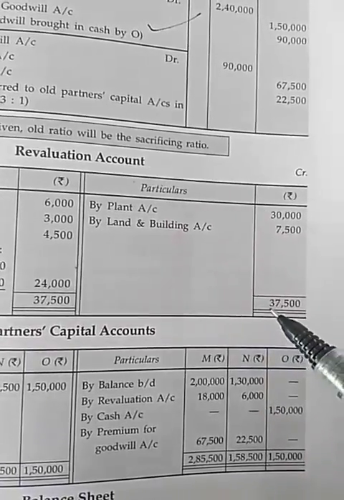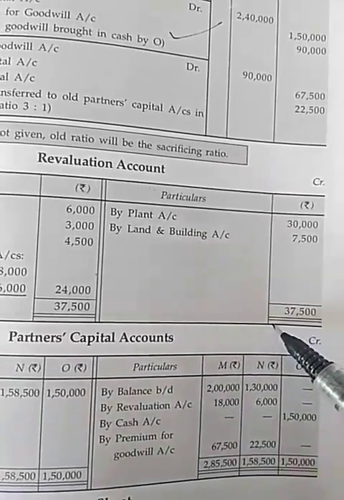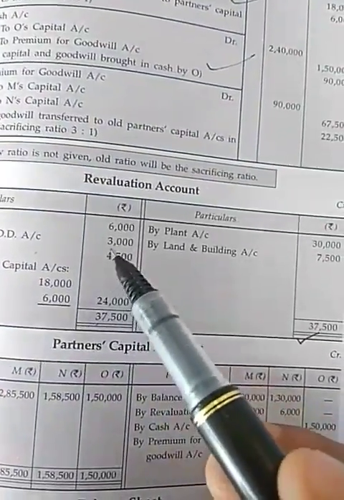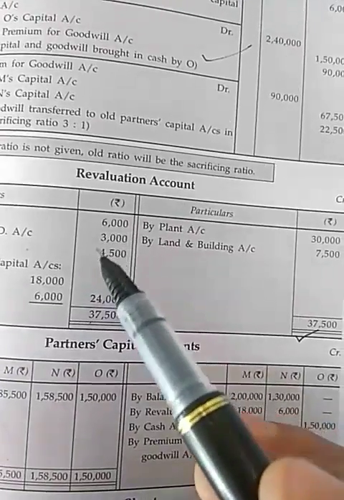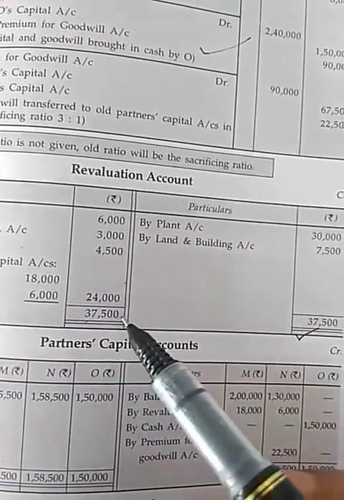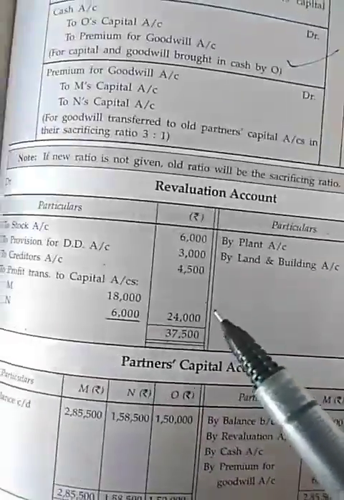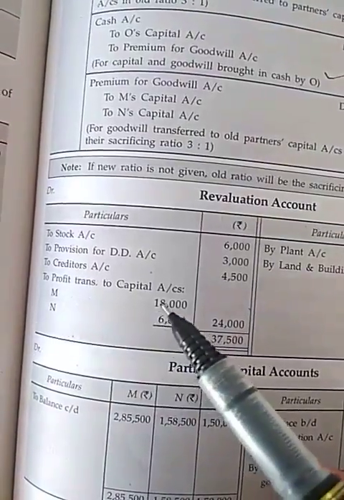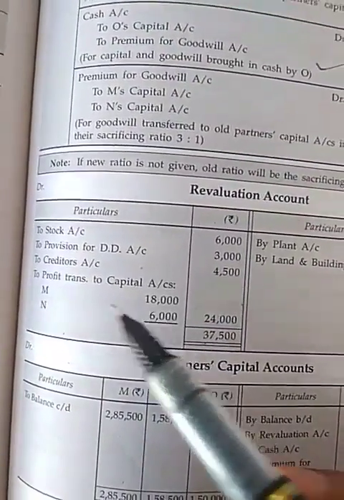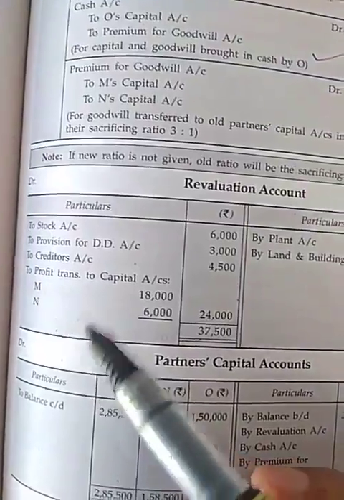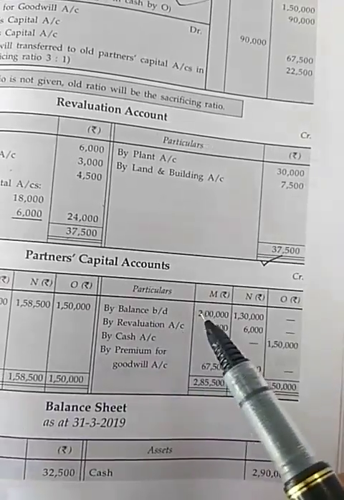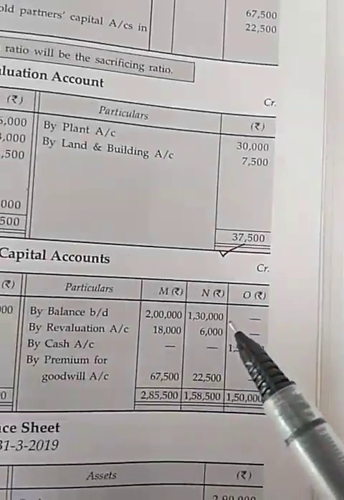Total amount is 37,500, and when we deduct 13,500 from 37,500, it will be 24,000, and it will also be shared by partners and transferred to partner capital account, credit side, M and N. Now partners capital account, by balance b/d 2 lakh and 1,30,000 is given in balance sheet.